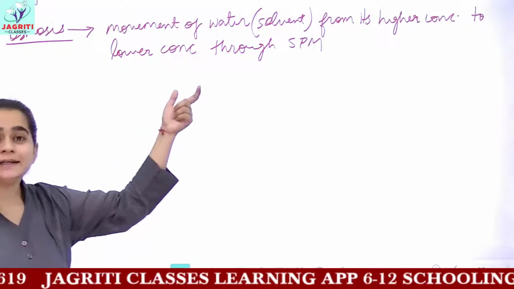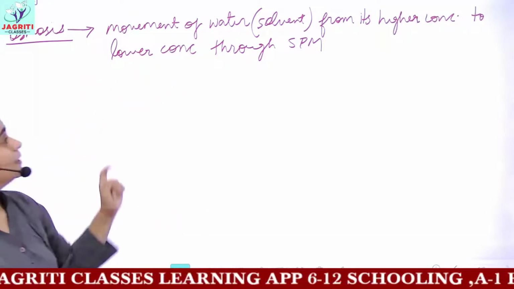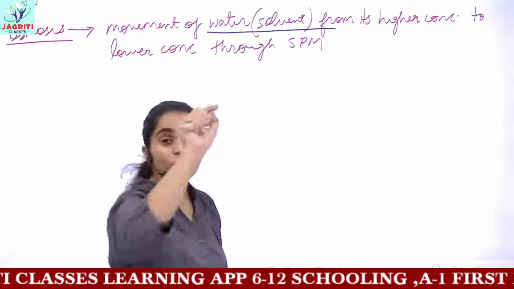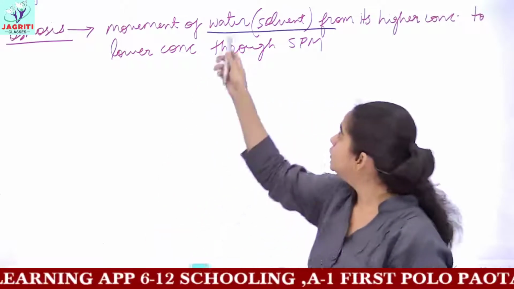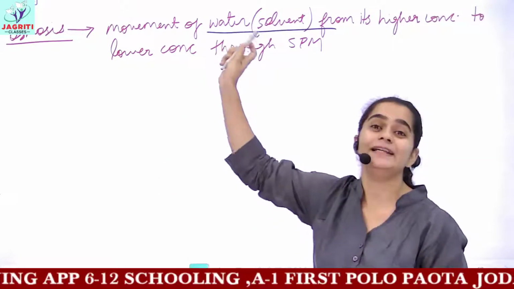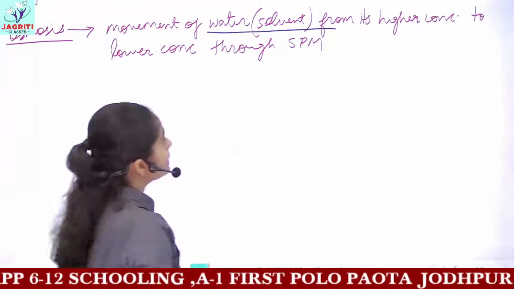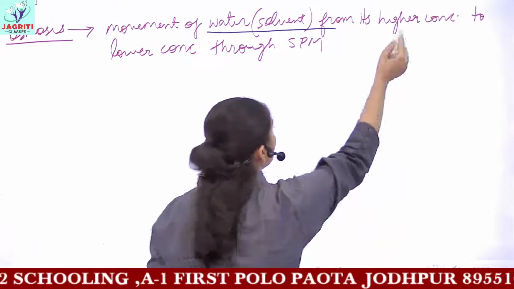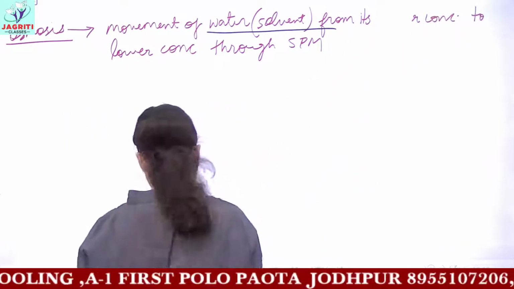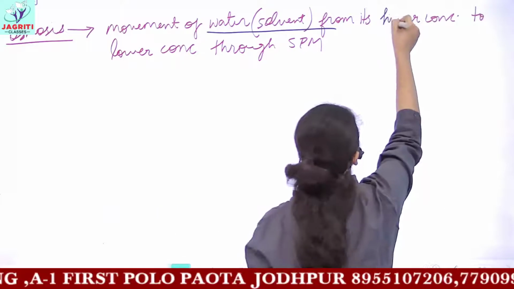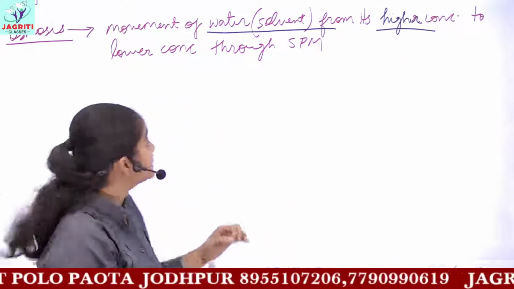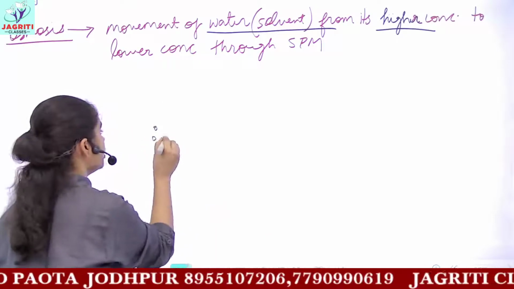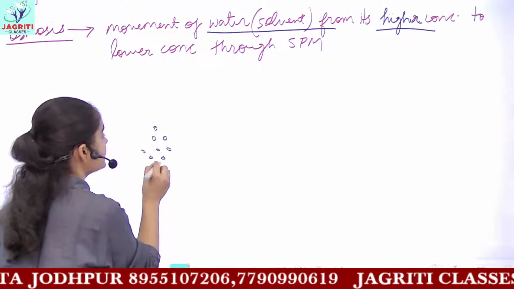So the important terms given here are: it is the movement of water or solvent molecules. Remember, the solute does not move. In osmosis, you have the movement of your solvent, that is your water. The next is, water moves from higher concentration to lower concentration. That is, movement of water is from where the water molecules are present in excess.